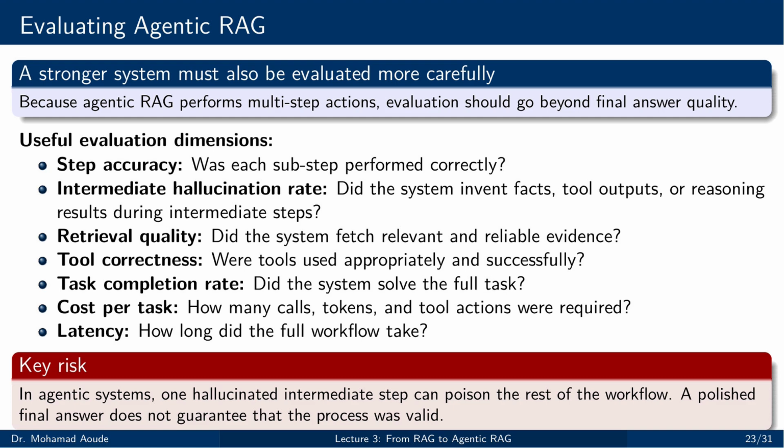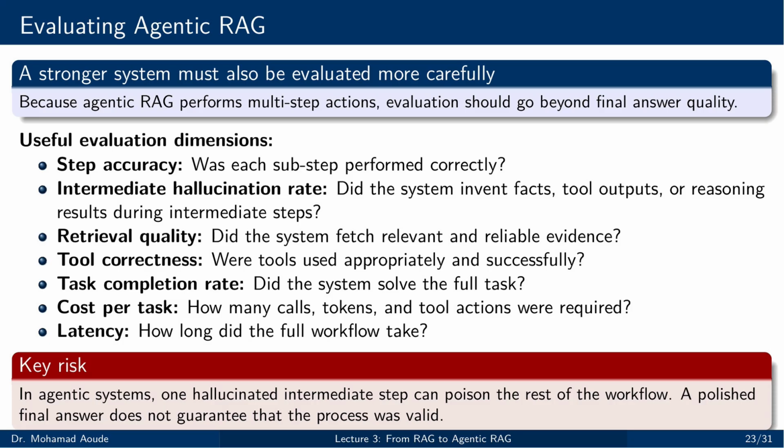As soon as a system becomes more powerful, evaluation becomes more demanding. In standard RAG, many evaluations focus mainly on the final answer. In Agentic RAG, that is not enough. We must examine the full process. Was each sub-step correct? Did retrieval bring relevant and trustworthy evidence? Were tools used appropriately? Did the tool outputs actually support the downstream reasoning? Did the system complete the full task?